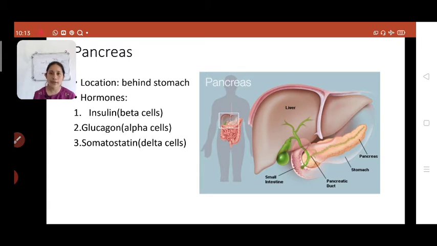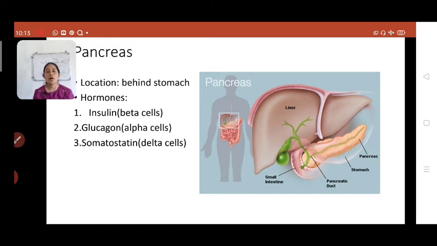That's its exocrine function. Now, as an endocrine gland, all over the pancreas it has clusters of cells known as islets of Langerhans. Now, these islets of Langerhans secrete hormones. The beta cells of the islets of Langerhans secrete a hormone called insulin. Alpha cells secrete a hormone called glucagon, and delta cells secrete a hormone called somatostatin. Out of these three, you just have to go through insulin and glucagon.